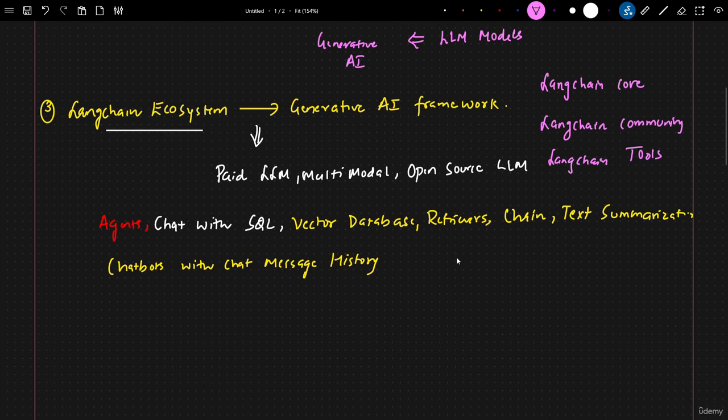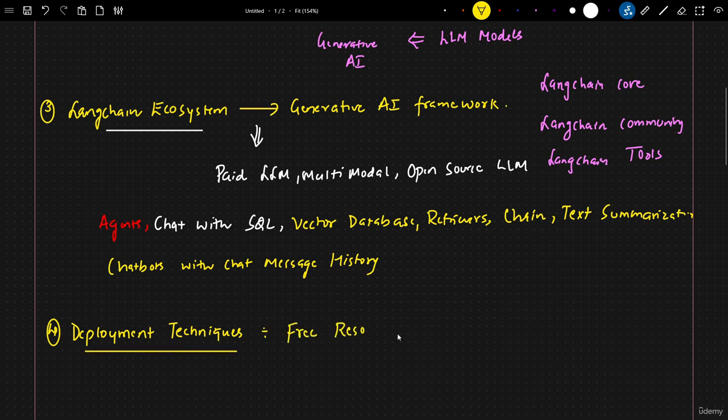After developing multiple applications with the help of LangChain, we will go ahead and understand some of the deployment techniques. For these deployment techniques, I'm going to make sure that I use whatever free resources are available for deployment. I will not use any paid things for this.